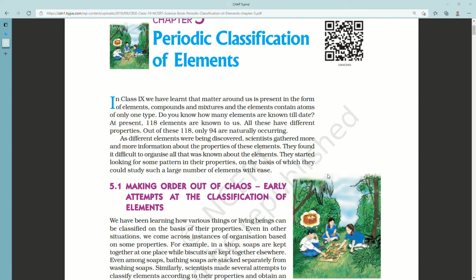All these have different properties. Out of these 118, only 94 are naturally occurring.